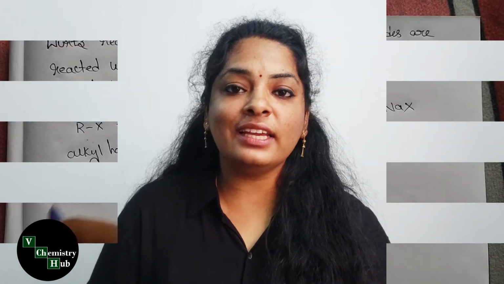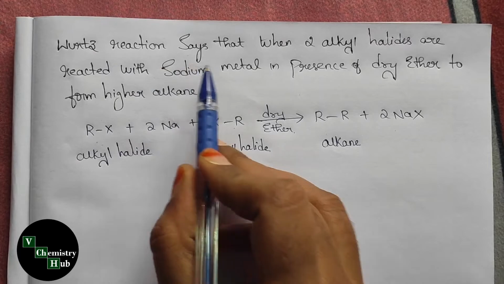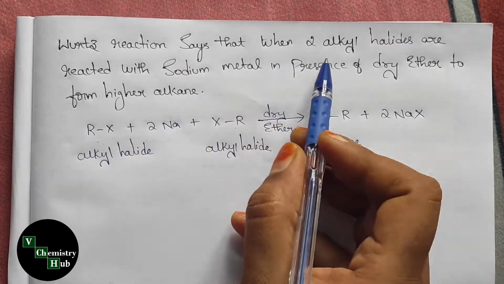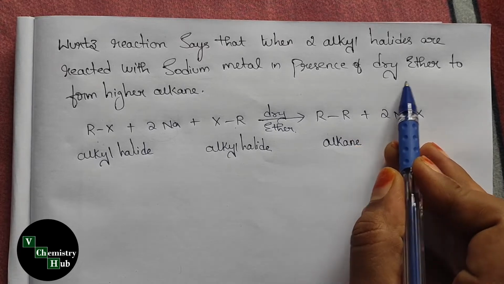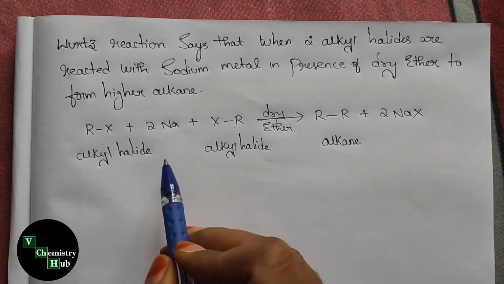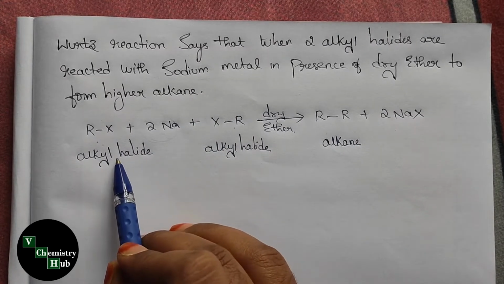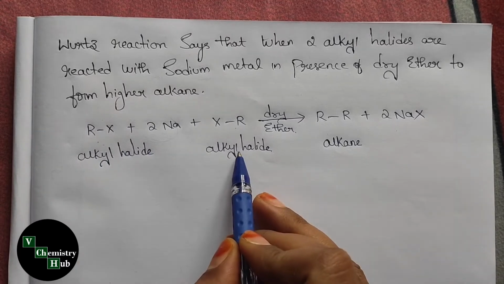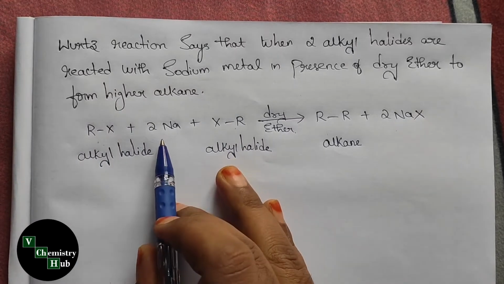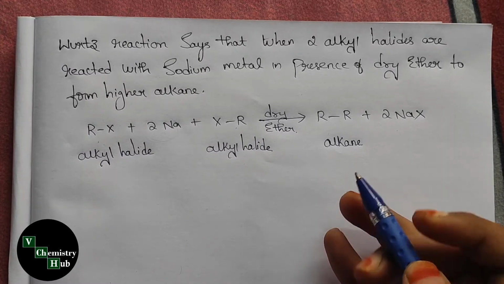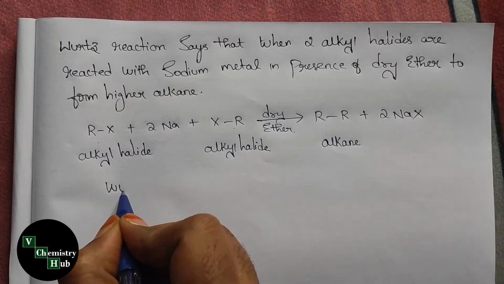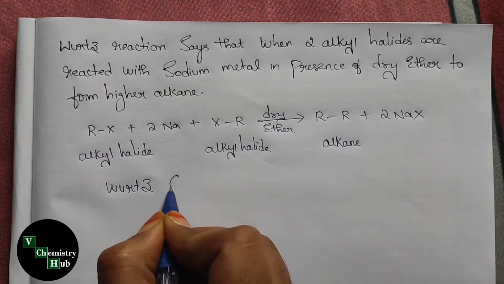Let us discuss Wurtz reaction in detail. As discussed, Wurtz reaction says that when two alkyl halides are reacted with sodium metal in presence of dry ether to form higher alkanes. In Wurtz reaction, two alkyl halides are coupled together in presence of a sodium metal. So, Wurtz reaction is also known as Wurtz coupling reaction.